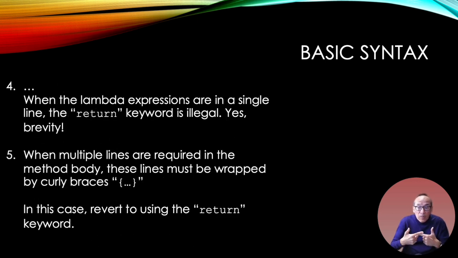We want the data coming back to the lambda, right? So what happens next is the lack of a return when you only have a single line. That's brevity. We don't need to do return if it's only one line. We can just assume that it's returning. When we have multiple lines though, we can't assume that. We'll do the curly braces and we'll bring back the return. So for single lines, return is not necessary. For multiple lines, we go back to the curly braces and the return.